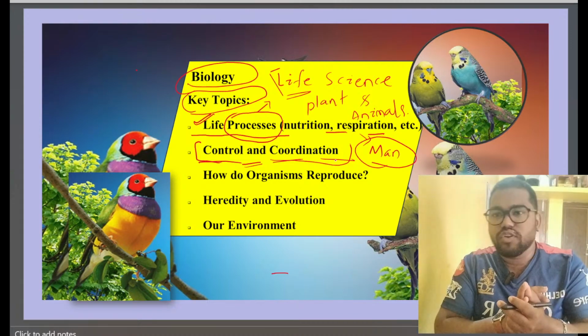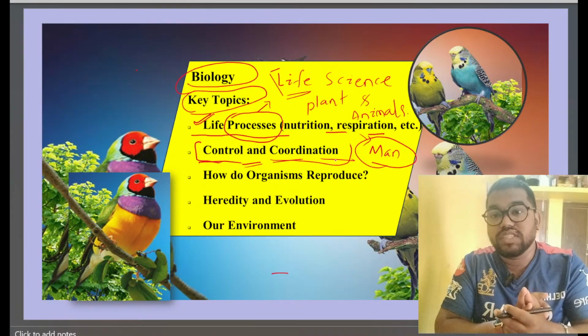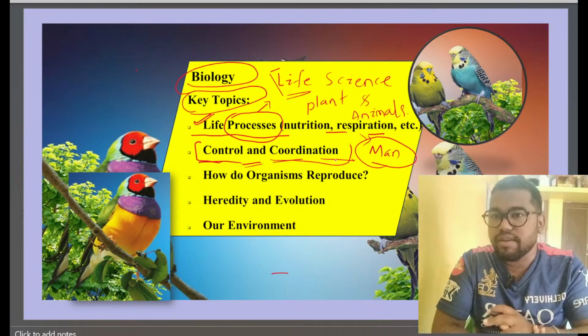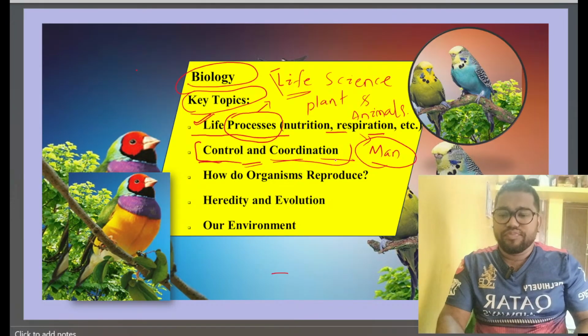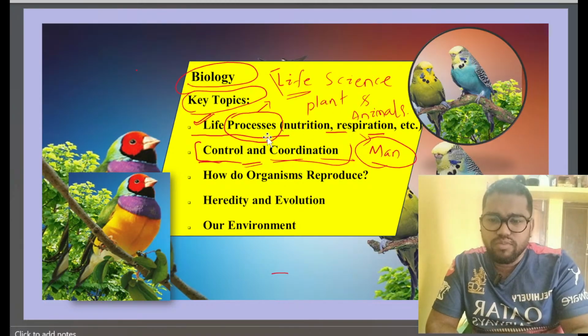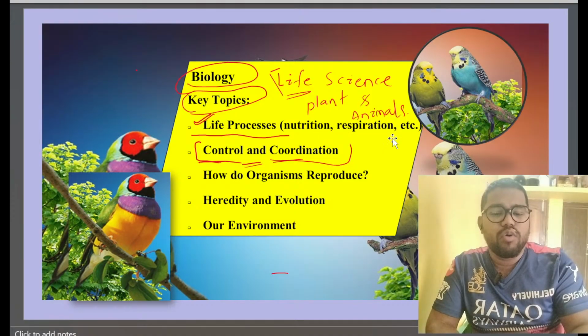So these phenomena are very similar, and if you understand everything about human life processes and control and coordination, then you can relate the same situation to other animals, so no need to worry.